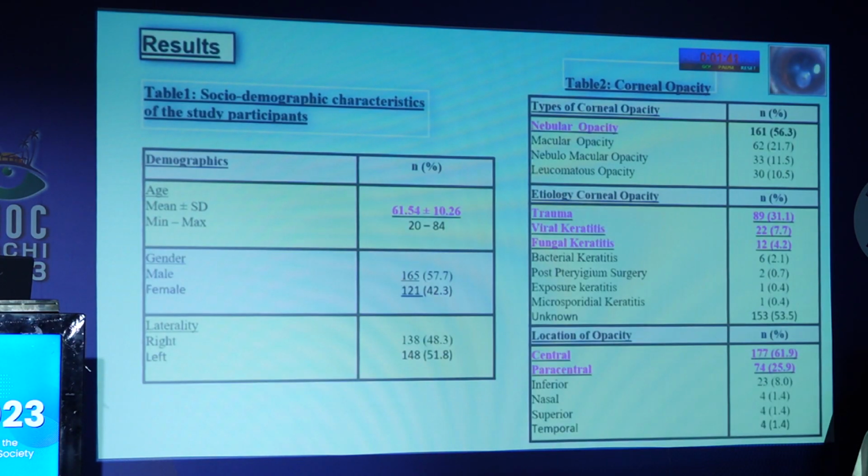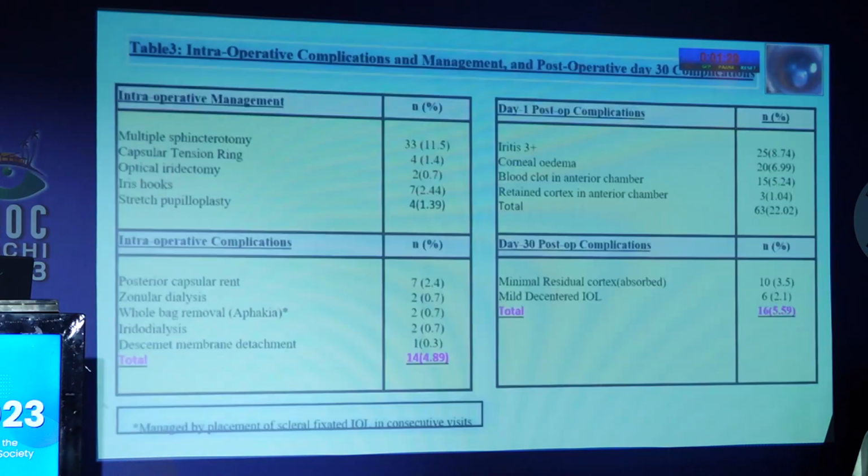Coming to the results, the most common type of corneal opacity was nebular opacity, the etiology being trauma, followed by viral and fungal keratitis. Most of the opacities were either centrally or paracentrally located. For the intraoperative management, 33 patients underwent multiple sphincterotomy. Capsular tension ring was used in 4 patients. Optical iridectomy, iris hooks, and stretch pupilloplasty were done in some patients.